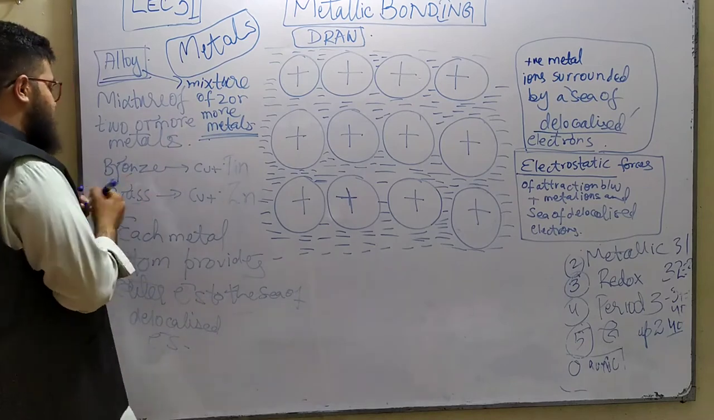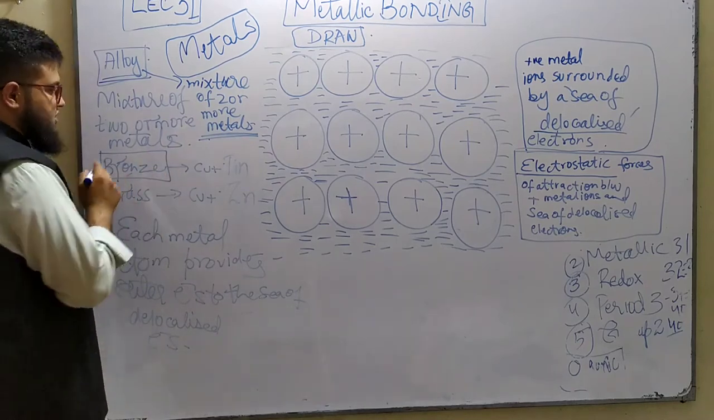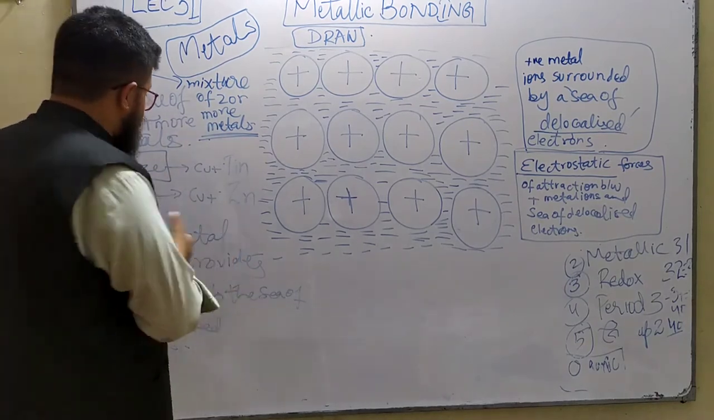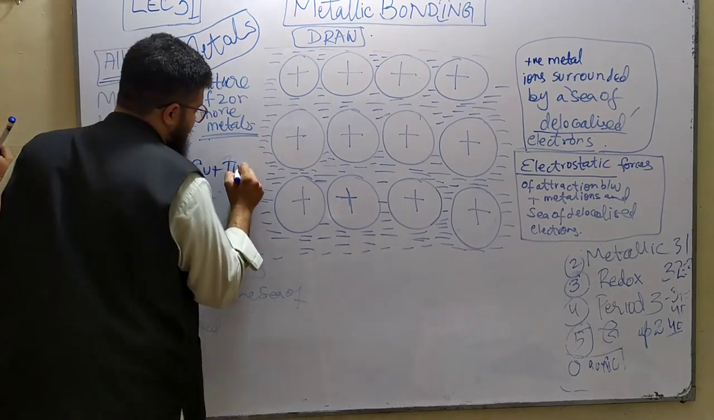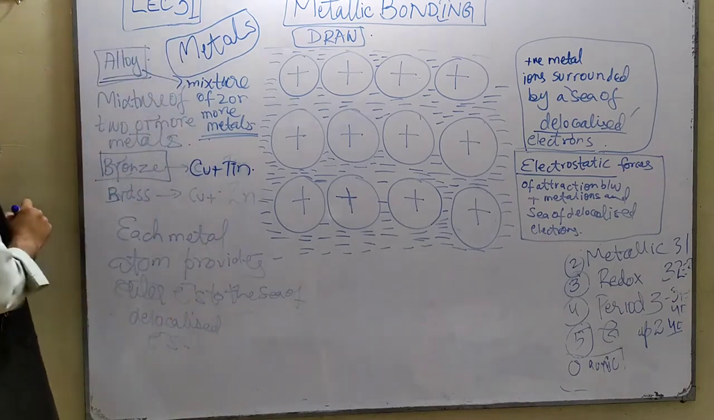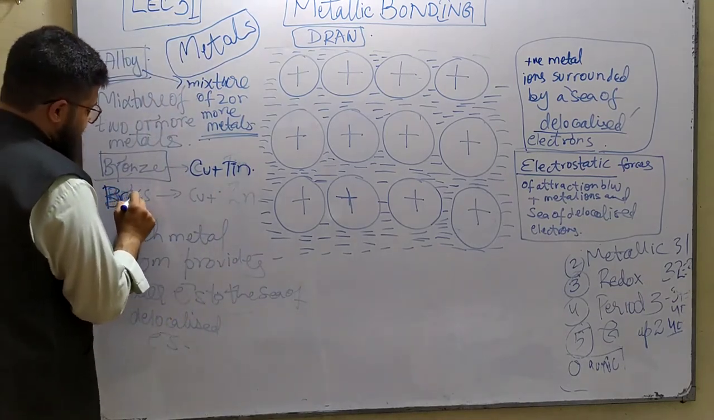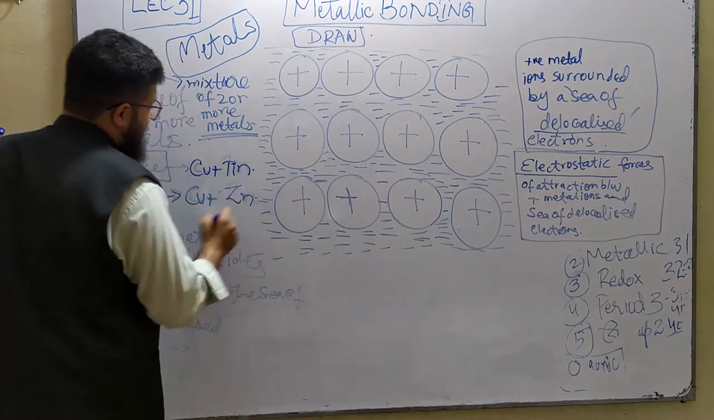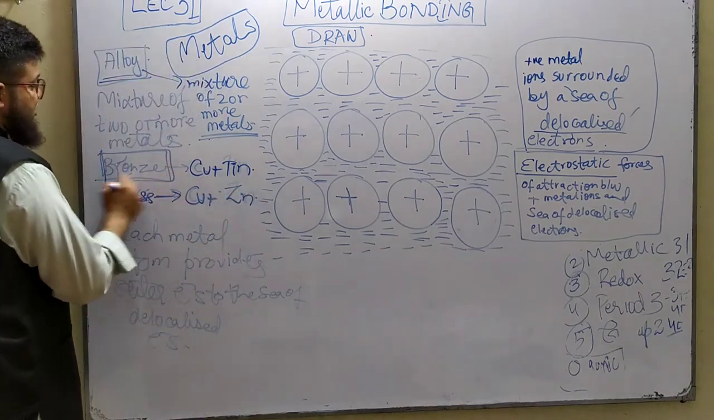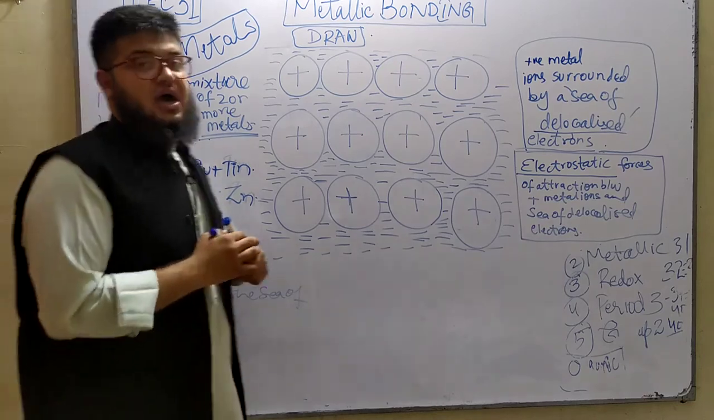Okay, and a common example is bronze. You must have studied bronze in your O levels as well. Bronze is an alloy of copper and tin, right? And brass is also an alloy, which is an alloy of copper and zinc. Okay, and the structure of an alloy can also be asked to draw out.